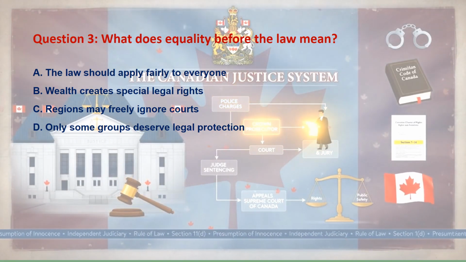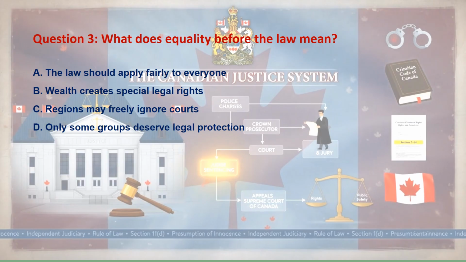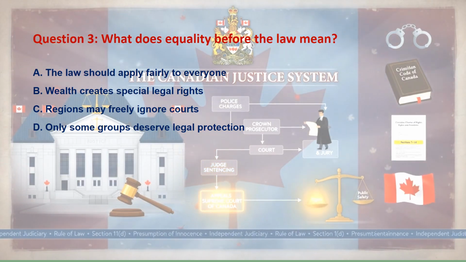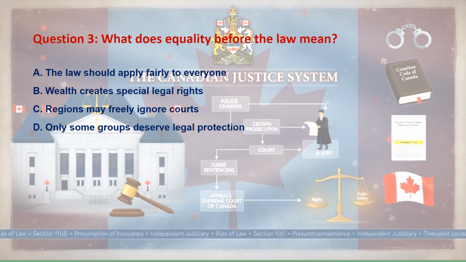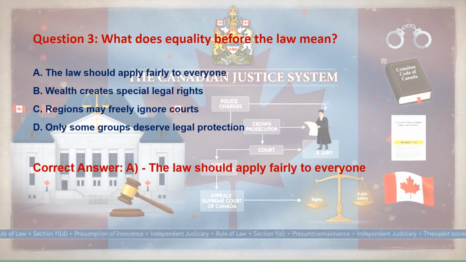Next is, what does equality before the law mean? A. The law should apply fairly to everyone. B. Wealth creates special legal rights. C. Regions may freely ignore courts. D. Only some groups deserve legal protection. The correct answer is option A. The law should apply fairly to everyone.